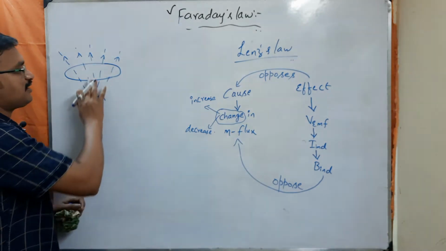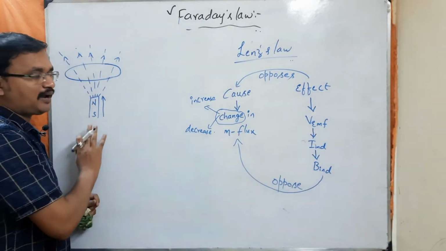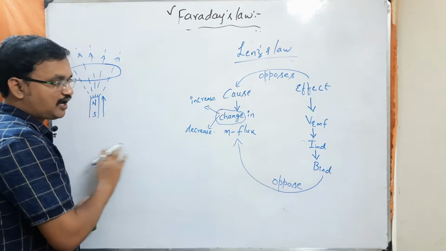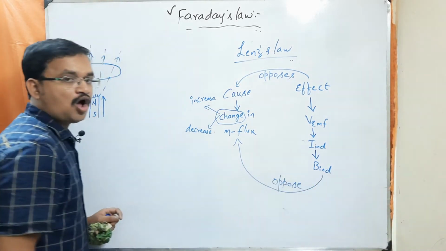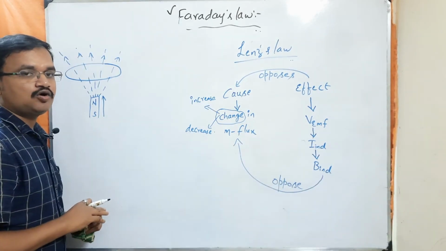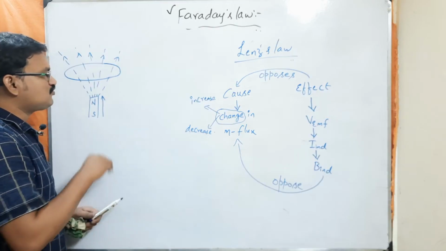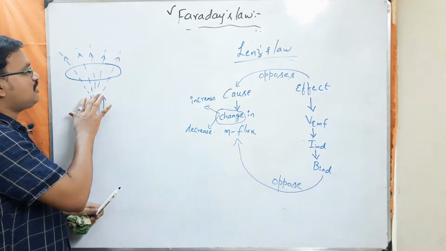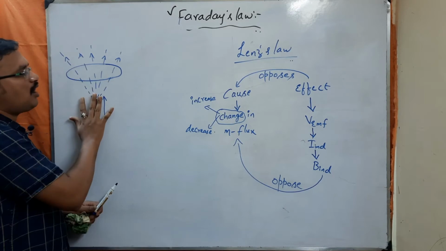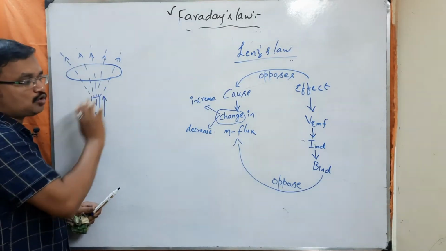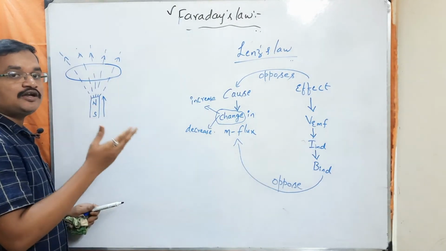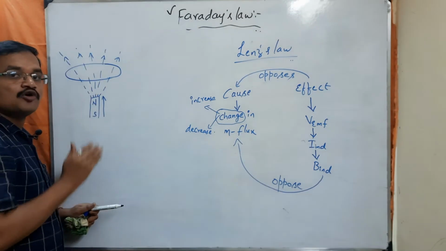Whenever the magnetic flux is increasing, the induced magnetic field will try to oppose that increase. With respect to time, the number of field lines penetrating through this loop is gradually increasing, so the induced magnetic field will try to oppose this increase.